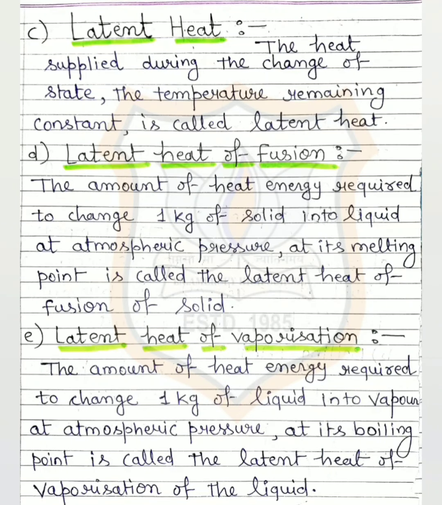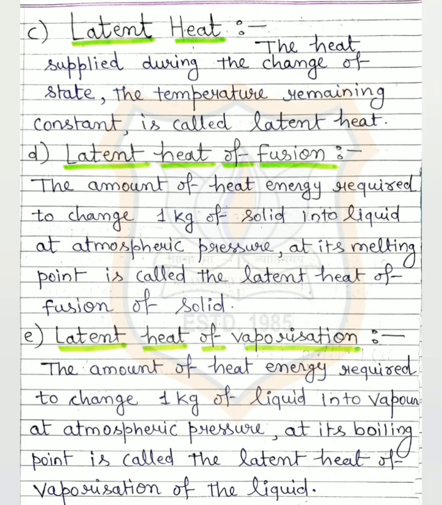The next one is latent heat of vaporization. This kind of heat we need when we change water to water vapor or liquid to gas. So latent heat of vaporization is the amount of heat energy required to change 1 kg of liquid into vapor at atmospheric pressure, normal pressure, at its boiling point. That means a fixed temperature when the water gets converted into water vapor, or liquid gets converted into vapor, gas. And this amount of heat is known as latent heat of vaporization for the liquid.